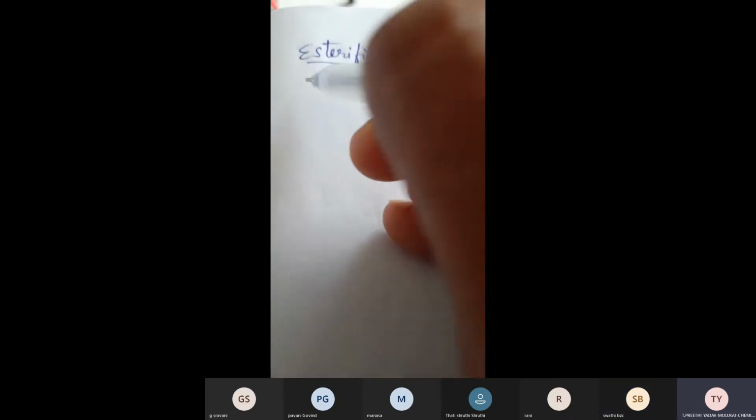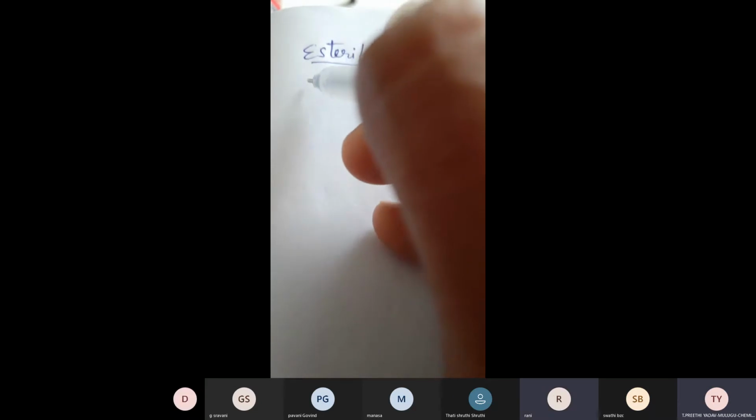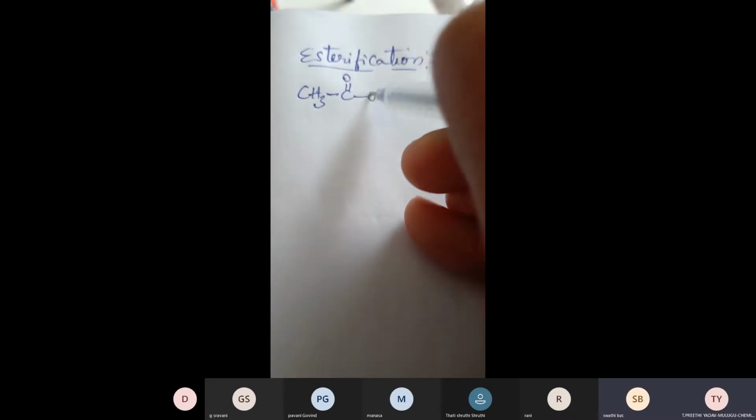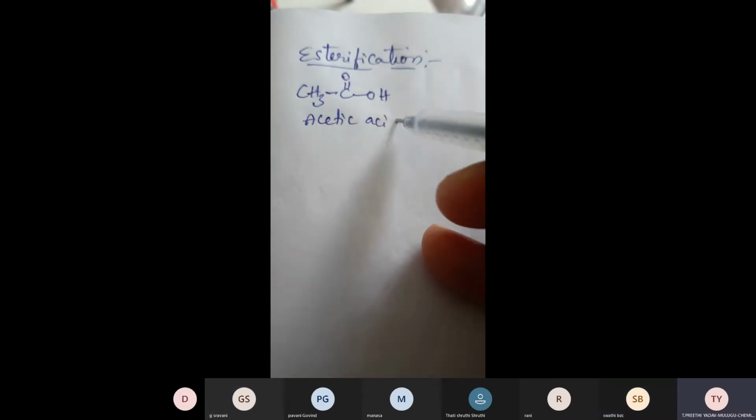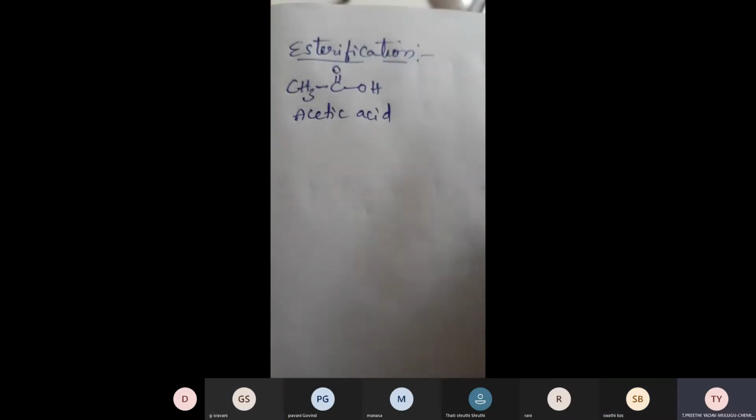What is the functional group of carboxylic acid? COOH, right? So here I am considering the carboxylic acid. For carboxylic acid, I am taking acetic acid. What is the formula of acetic acid? CH3COOH. This is acetic acid, and it comes under carboxylic acid, right?